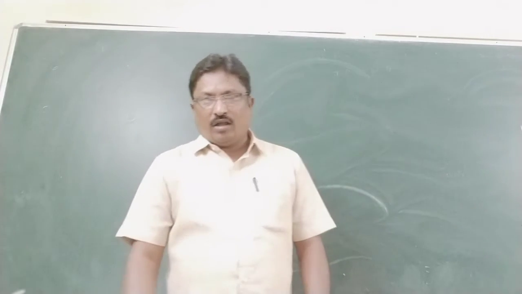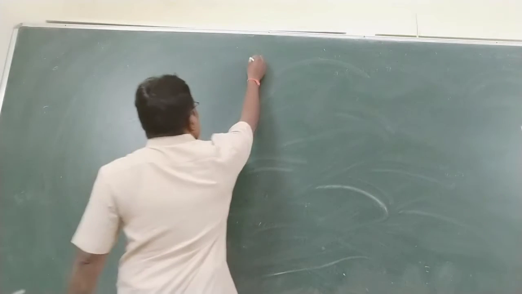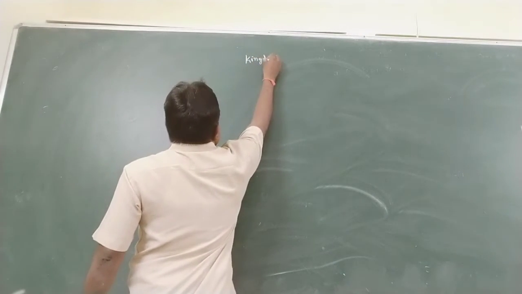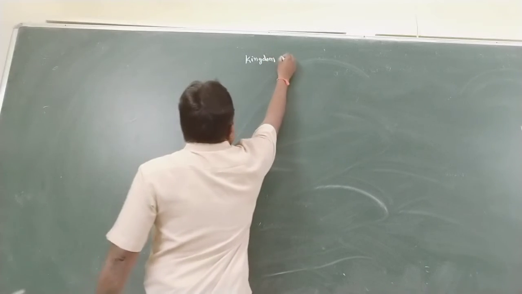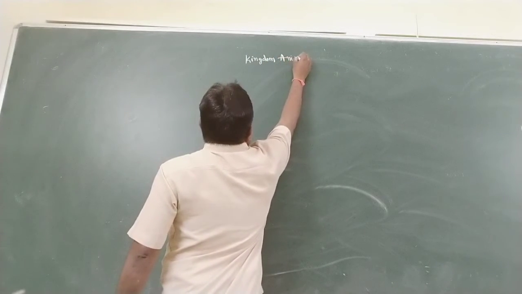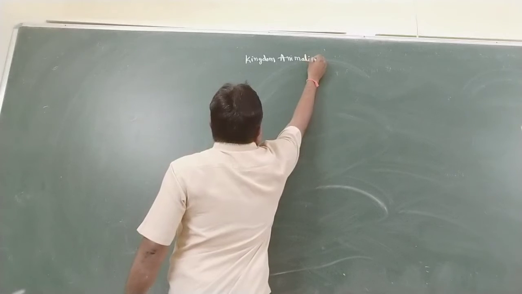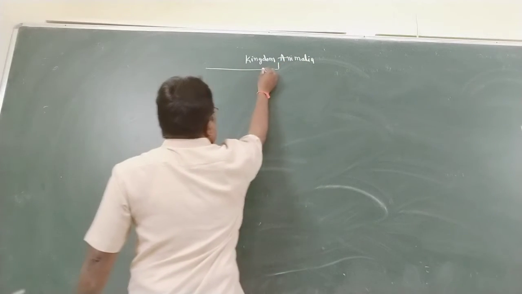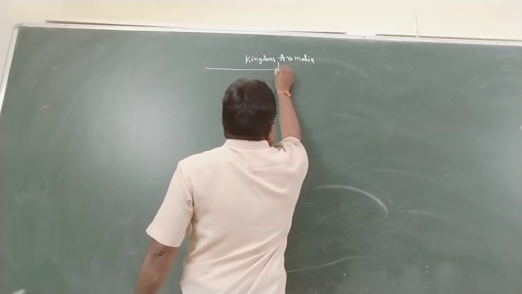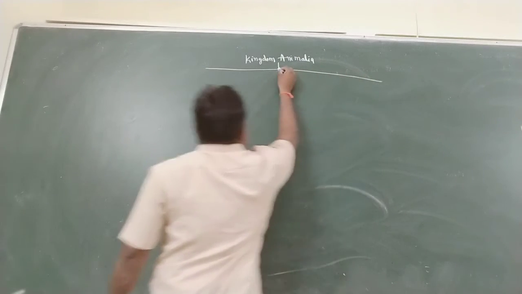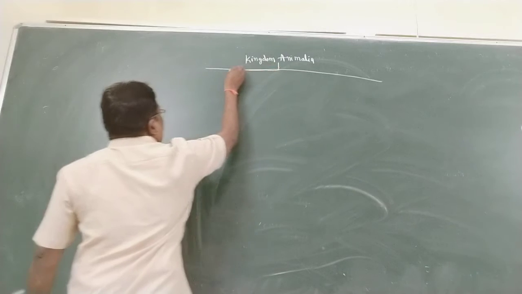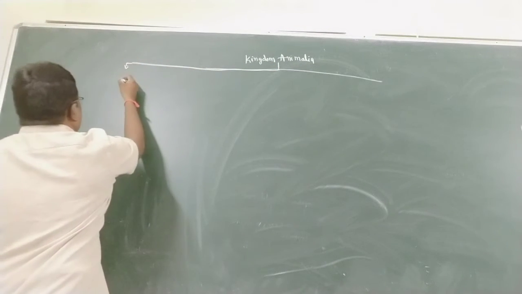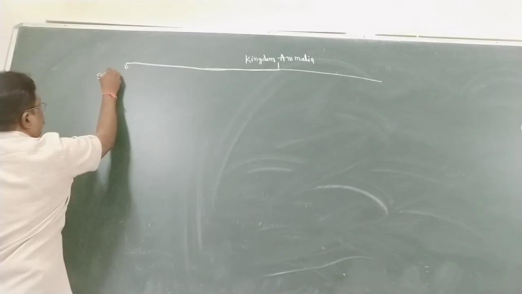Kingdom Animalia is further divided into two subkingdoms. How many subkingdoms? Two subkingdoms. So first subkingdom,